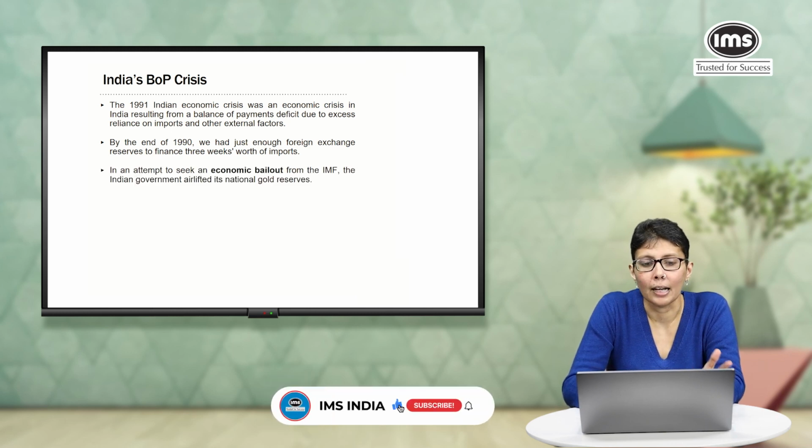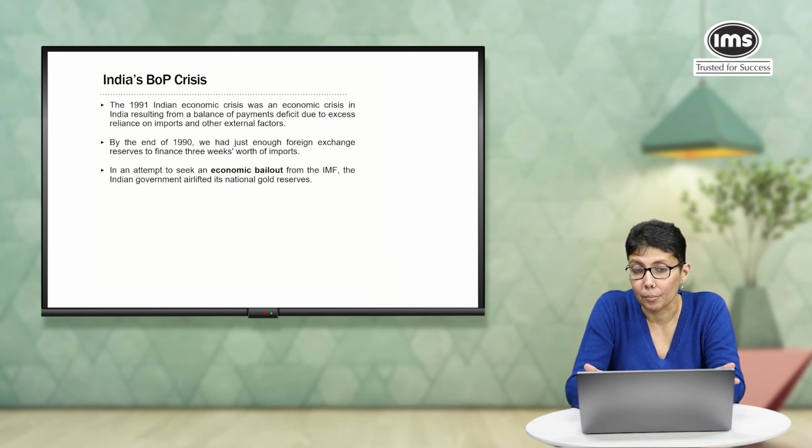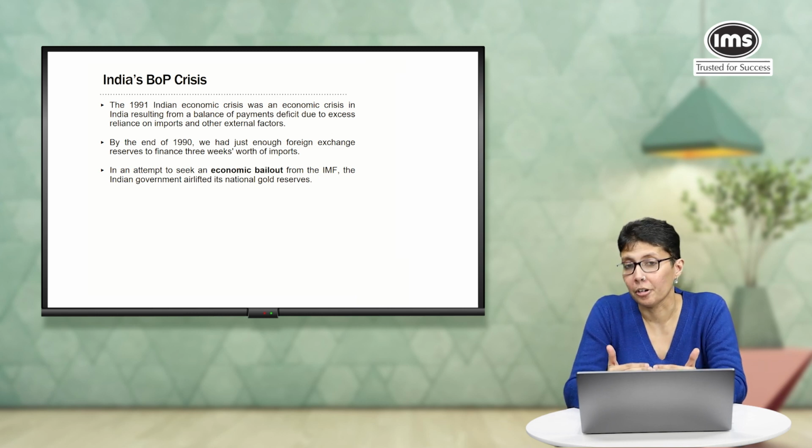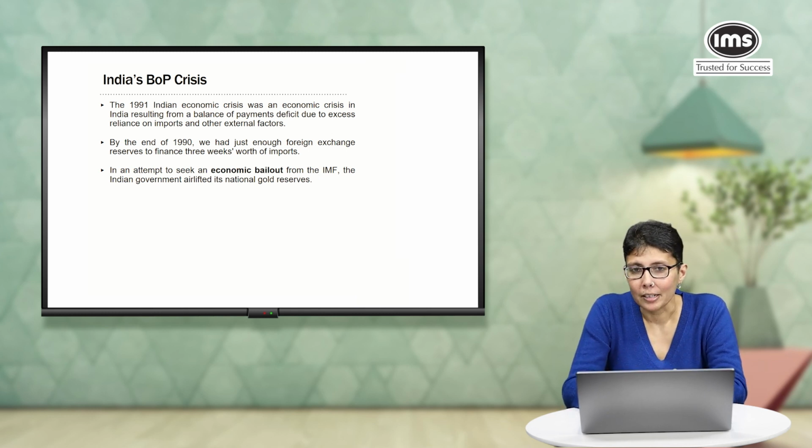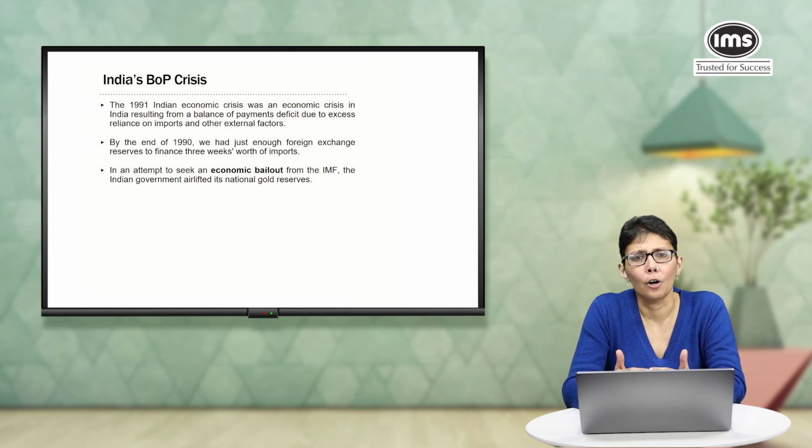So what is it that really happened? We wanted a bailout. So we sought an economic bailout from the International Monetary Fund. Now, this was not very easy. In order to secure an emergency loan from the IMF, we actually had to pledge our gold reserves. So again, let's not go into what these gold reserves are, but we had a certain amount of gold, very similar to how Indian families maintain gold reserves.